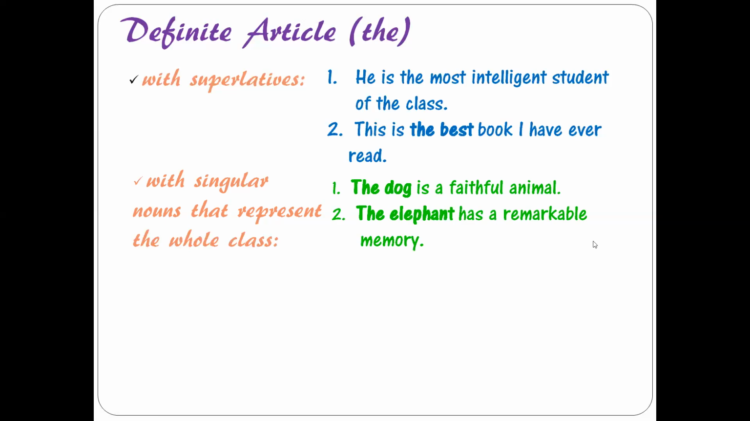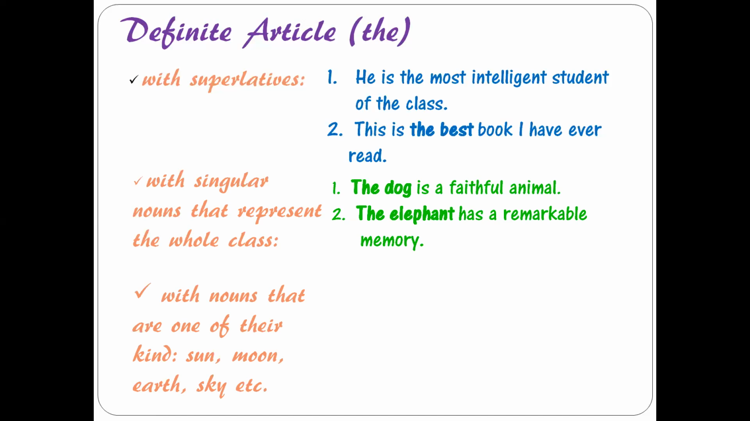The elephant has a remarkable memory. Again, I'm talking about the category, the whole class of elephants. All elephants have very good memory, very sharp memory. So because it is singular, that is why I'm making use of article the. And here I'm talking about the class, the whole class of elephants, right? The whole category.